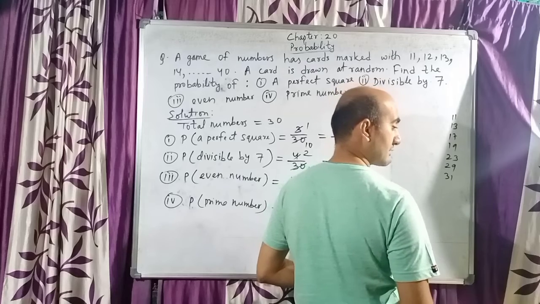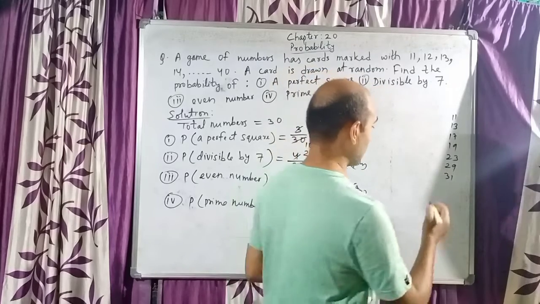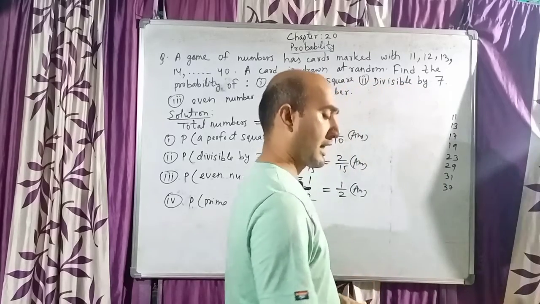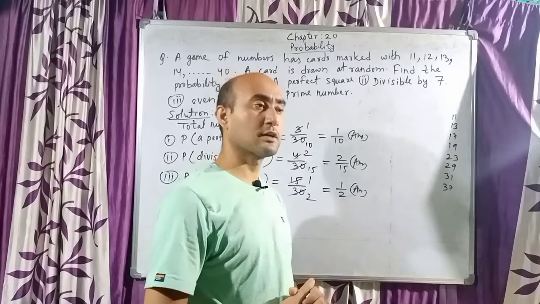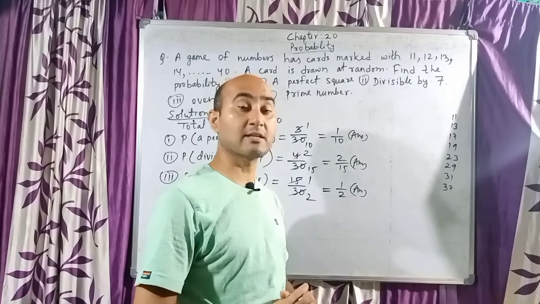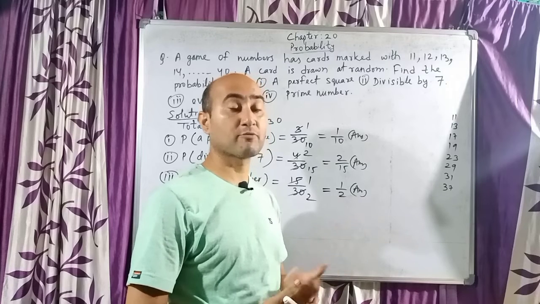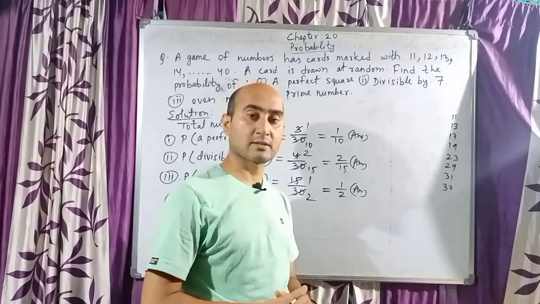Next we have 37. 37 also is there. Now next we don't have any number, because 38 is not a prime number, 39 also is not a prime number. 39 is divisible by 3. 40 is divisible by 4, 2, so many. So 37 is the last number.